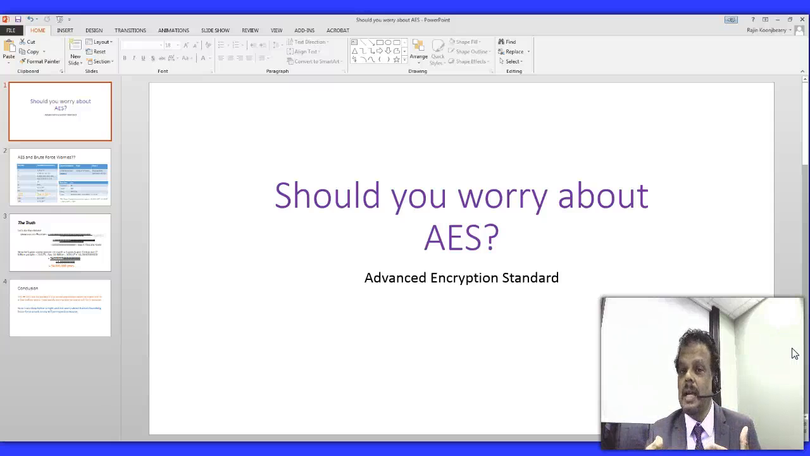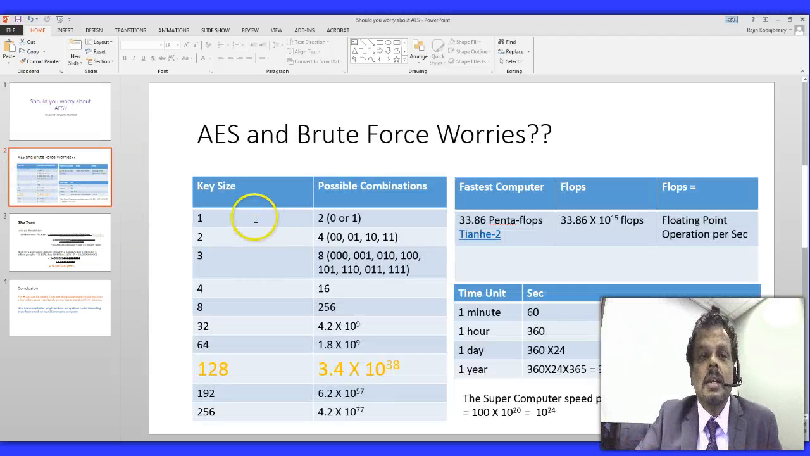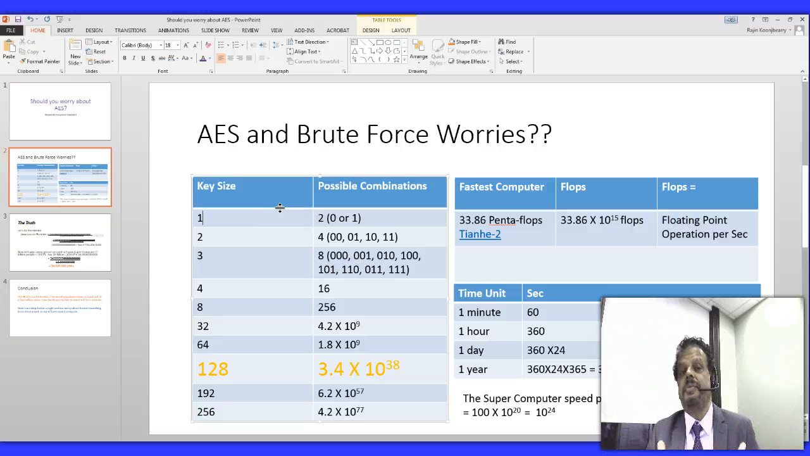Today, we use AES, Advanced Encryption Standard, to encrypt almost anything that we put on the internet, like social security numbers, credit card numbers, and so on. So the question I'm asking is, should we worry about this AES thing? It is an algorithm. The current standard today uses 128 bits. What does that mean?